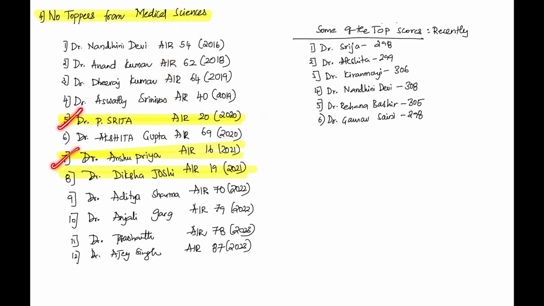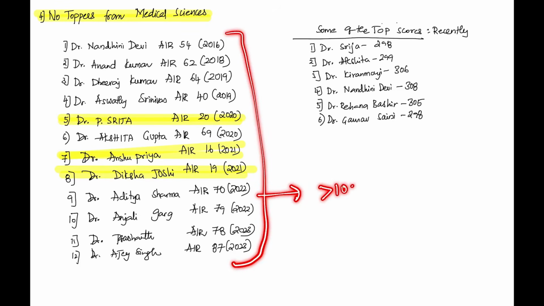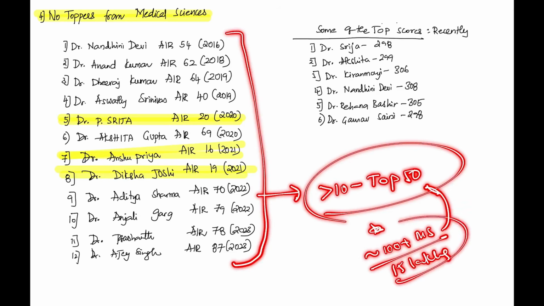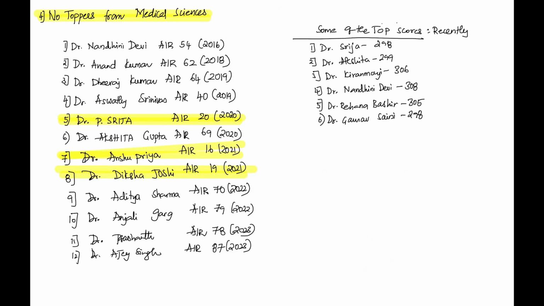Interviews are there in UPSC MEDICO YouTube channel. So last 2 years, we have Aditya Sharma, Anjali Garg, Prashant and Ajay Singh. We have toppers from medical science background. Now don't argue by saying we need more than 10 toppers in top 50. How is it possible, man? This is highly competitive exam. Hardly 100 plus students from medical science are giving this exam. So 100 plus out of 15 lakhs. Look at the ratio. When you compare that, that's the reason success percentage is high with us.